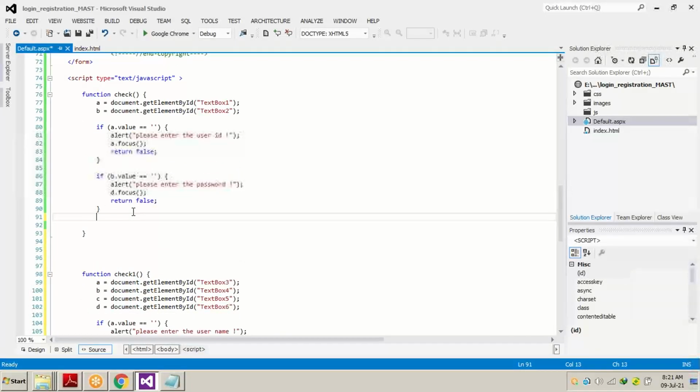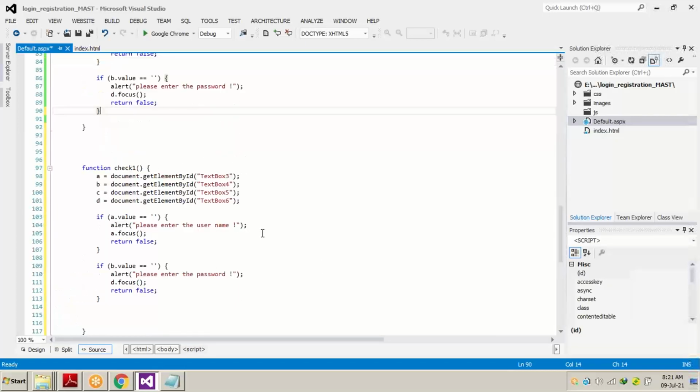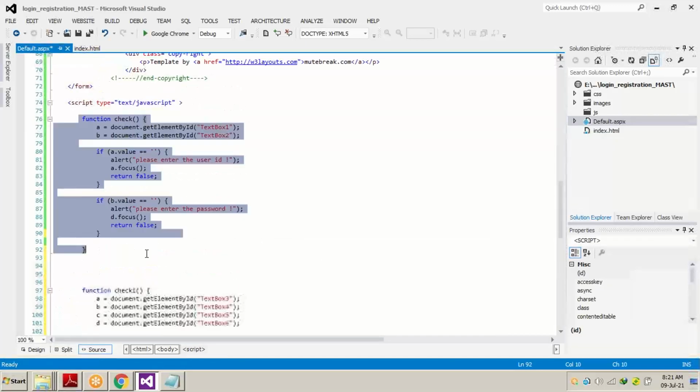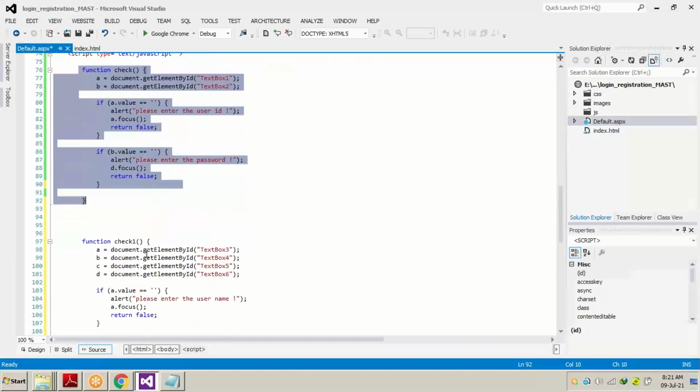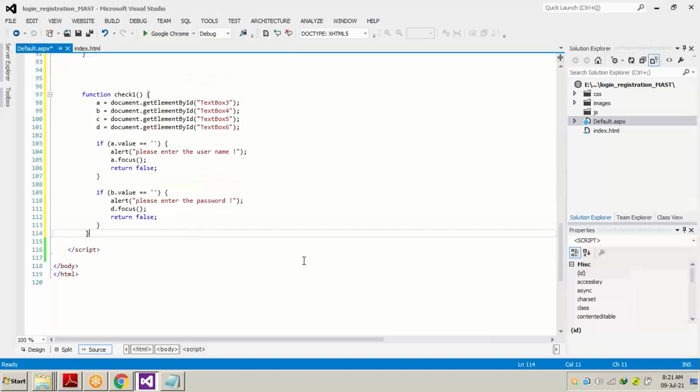Just concentrate on the check one function, because the check function has been covered. Everything has been covered. We are not going to see anything of it. We are going to focus on this function, which is for the new user signing up.